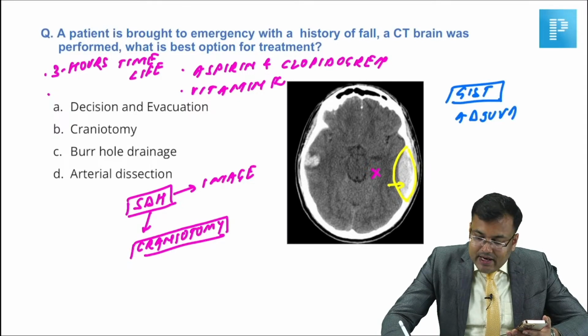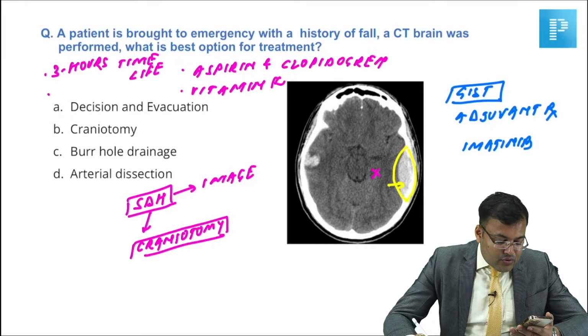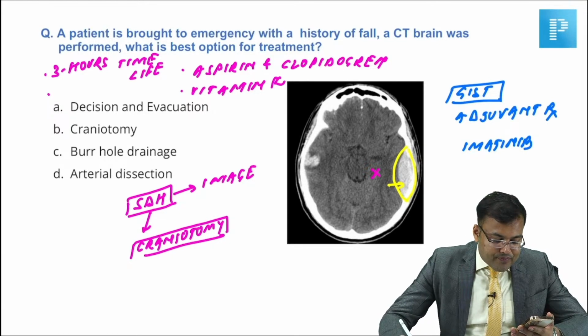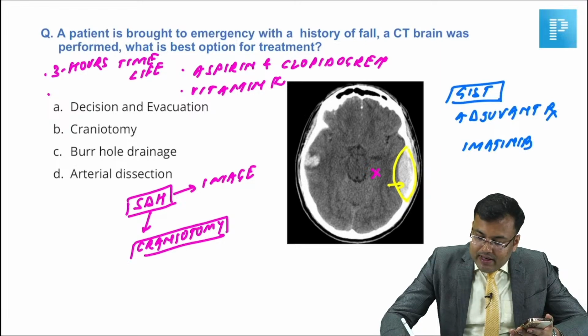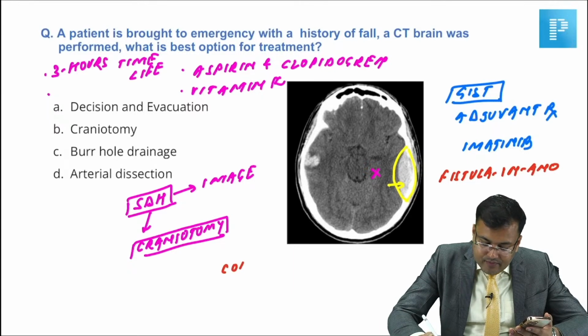Adjuvant treatment, guys. Adjuvant treatment related to GIST. There was one question related to imatinib. Yes, obviously imatinib. Very good. It is imatinib. There is another question related to fistula in ano. What was the question, guys, related to fistula in ano? And there was one question related to colon cancer.